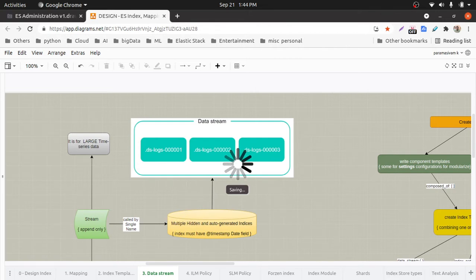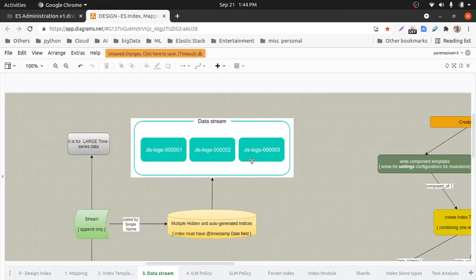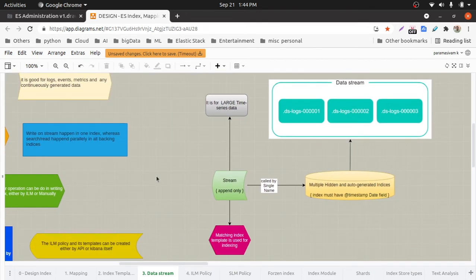The other consideration is that we are not going to do any updates. That is very important. If you are doing updates or deletes of documents in a particular index very frequently, we should not prefer data streams. At that time we go for aliases, which is a very good option, or the index itself.